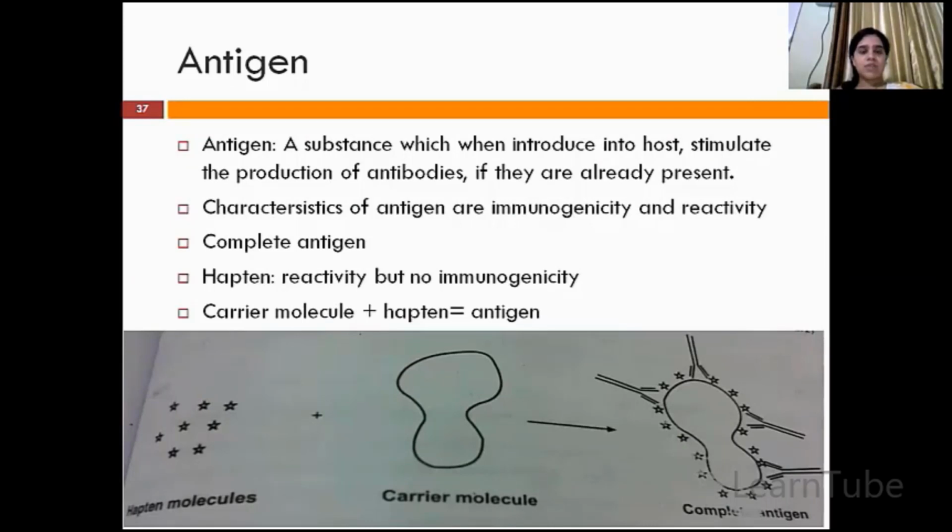In today's lecture, we'll be discussing antigens, what antigens are, their structure, and antibodies, the types of antibodies and their structure. So, first we'll start with antigen. Now, what is an antigen? An antigen is a substance which, when introduced into the host's body,